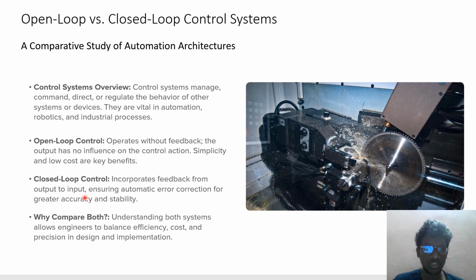A closed loop control system incorporates feedback from the output to the input, ensuring automatic error correction for greater accuracy and stability. Why compare both? Understanding both systems allows engineers to balance efficiency, cost, and precision in design and implementation. This is a comparative study on automation architecture.